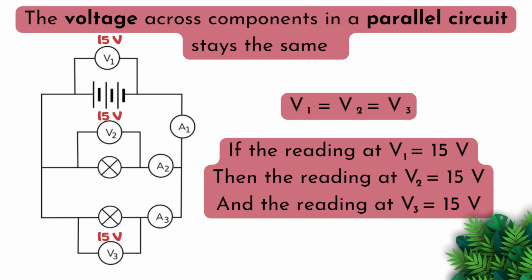The voltage, however, across components in a parallel circuit stays the same. V1 is equal to V2, V2 is equal to V3. They're all equal to each other. So if the reading at V1 is 15 volts, then the reading at V2 will be 15 volts, and the reading at V3 would also be 15 volts.